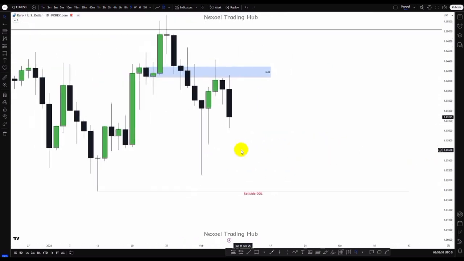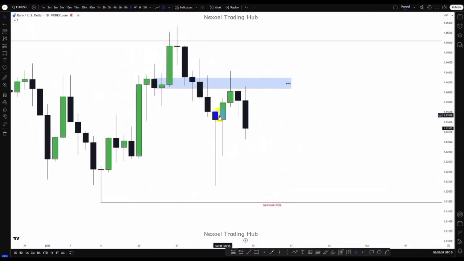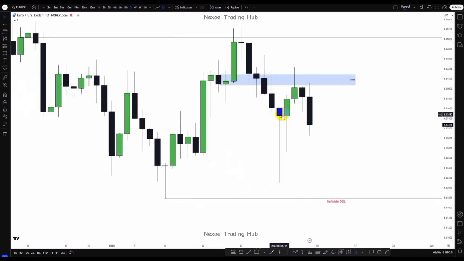From the daily time frame, I have this draw on liquidity. In extension, I have this swing low point as the next draw on liquidity. We can see price mitigated the daily breaker block, and we can see how price closed below that, and now we can see this bearish momentum. So we could see the possibility of bearish movement to take out the sell side liquidity, in extension this other one, and the weekly sell side liquidity, because already we can see price has reacted at this bullish order block from the daily time frame.